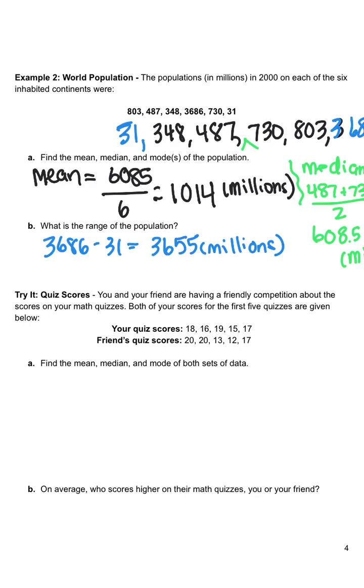So for the mean, when I added the 6 numbers up, I got 6,085. That'd be 6,085,000,000 divided by 6, which gives me about 1 billion on average. Well, that seems kind of strange since the 1 is only 31 million. Well, that's because this is really an outlier. It's so much bigger than all the other numbers. It's making the mean way higher than it should be because the mean is way over here. And that's too far. It's not even in the middle.